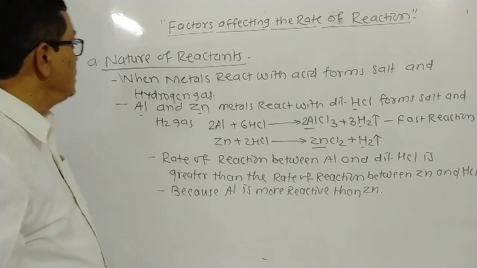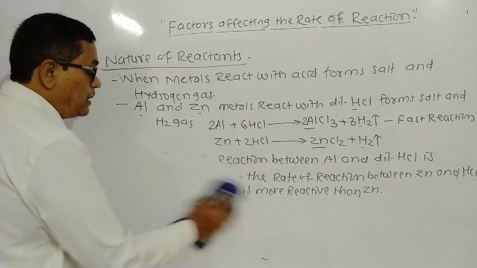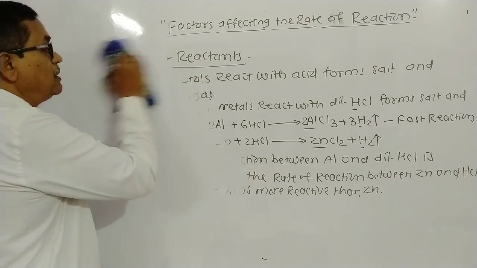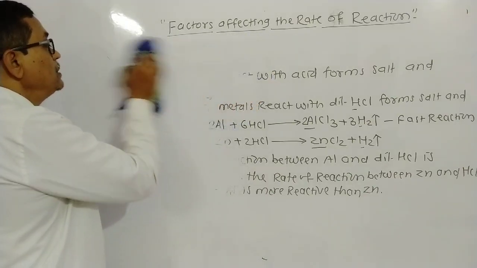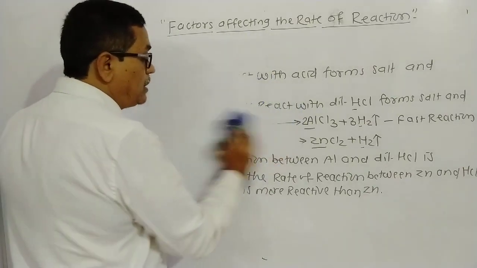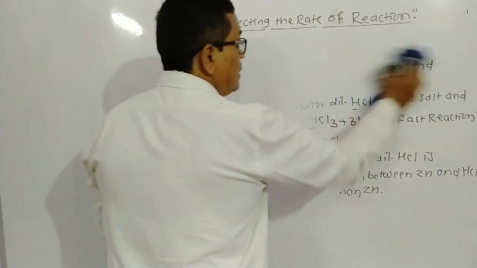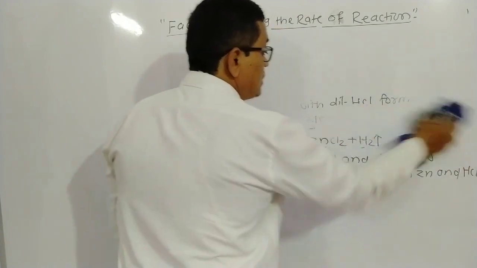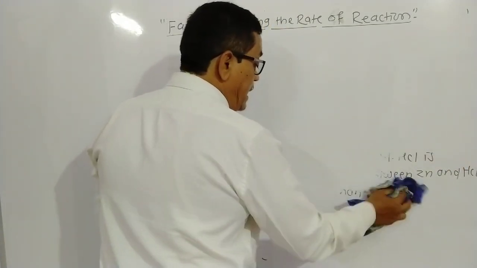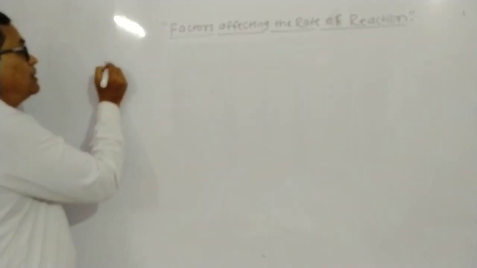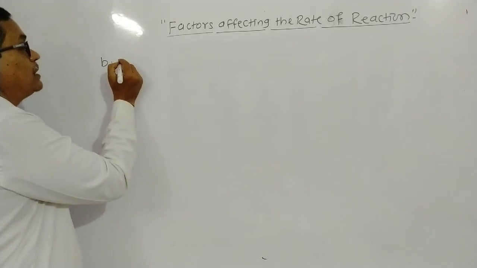Then we study the second point which can affect the rate of chemical reaction, that is the size of particles of reactant. Another factor which can affect the speed of chemical reaction, in this way, which factor is there?